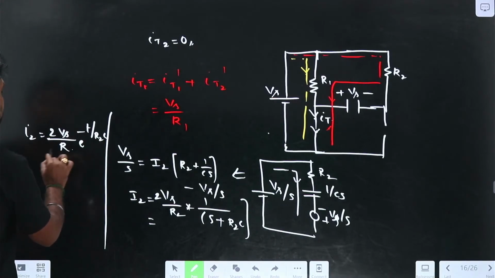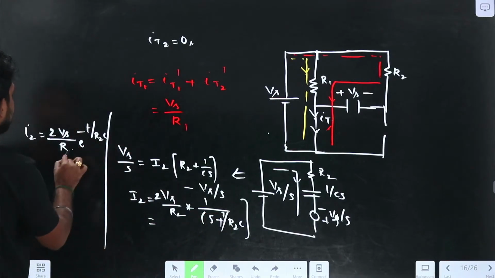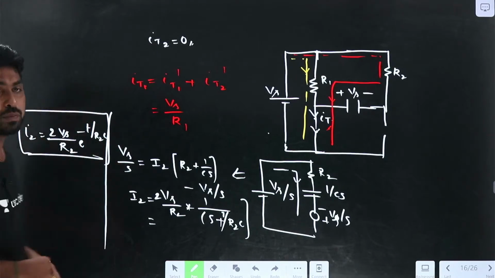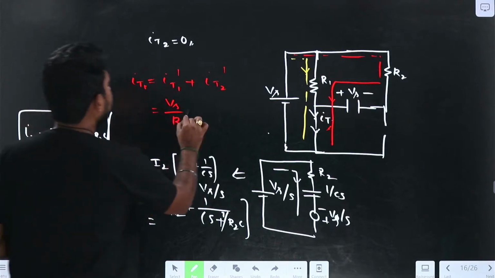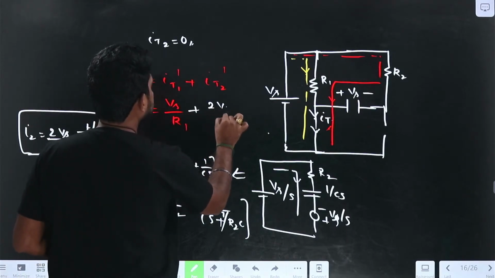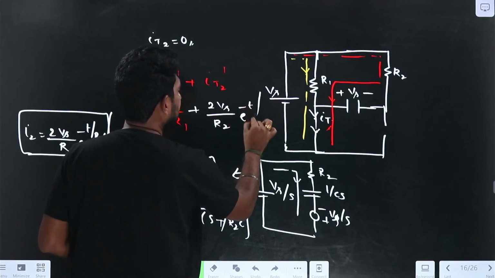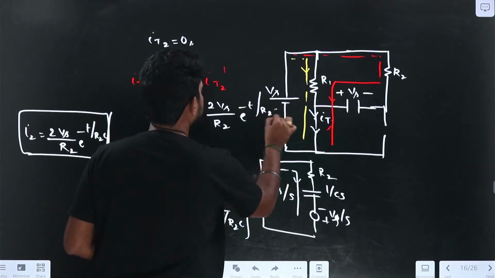So e power minus t divided by tau, which is 1 by R2C. So e power minus t divided by R2C. So we get I2 as 2Vs by R2 into e power minus t by R2C, that is 2Vs by R2 into e power minus t divided by tau, where tau is equal to R2 into C.